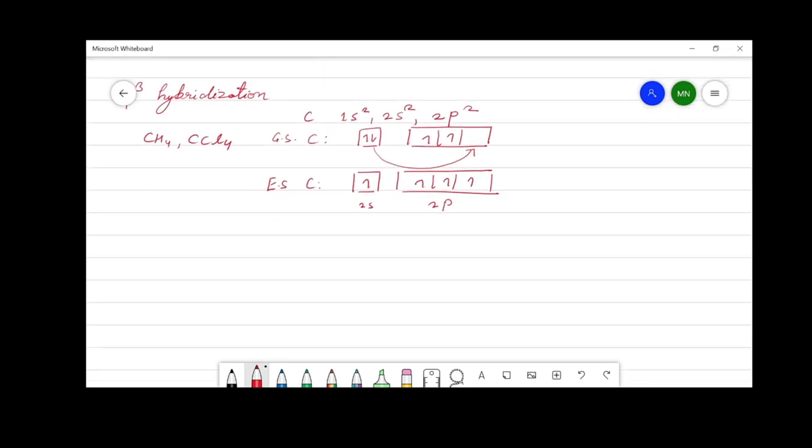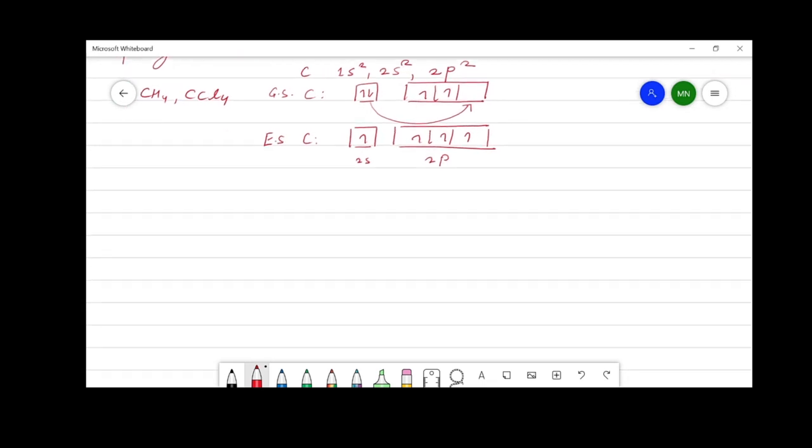Now, before making a bond or overlapping with the other atom, these 4 atomic orbitals intermix with each other, or hybridize, to give hybrid orbitals. The number of hybrid orbitals that are formed is equal to the number of participating atomic orbitals. So the 4 hybrid orbitals are formed because 4 atomic orbitals are mixed together.